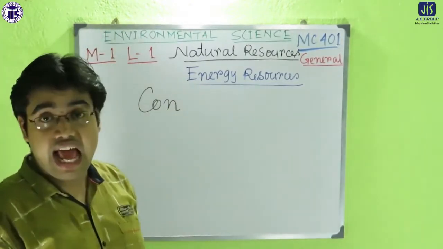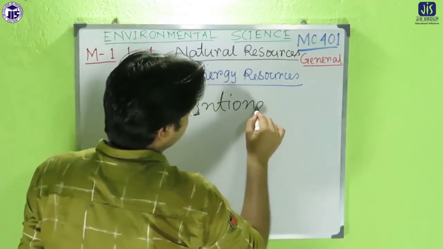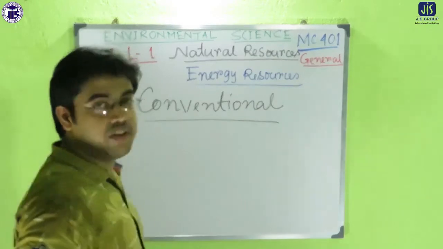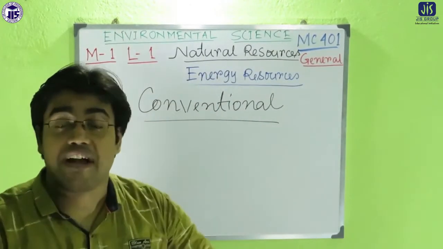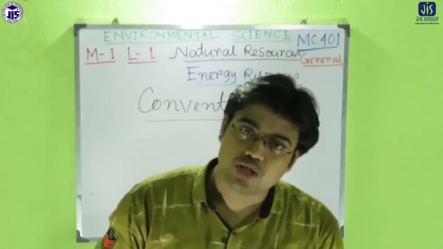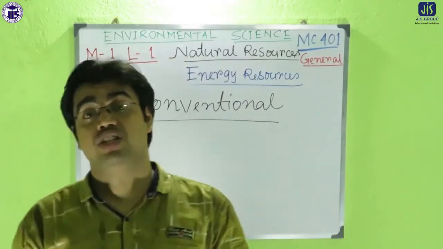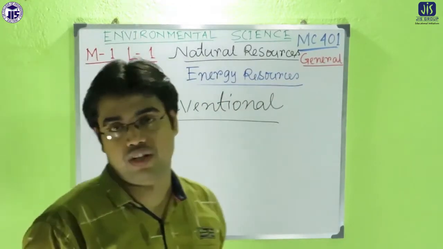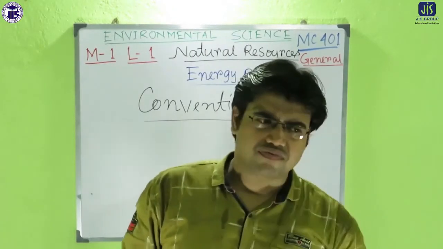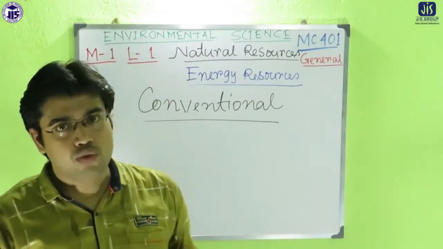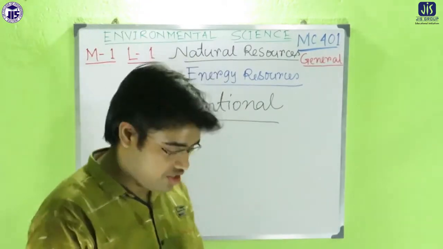So conventional and non-conventional source of energy means, first one is the conventional source of energy. What is the conventional source of energy? Conventional source of energy means the traditional way. That means the energy sources which we are using traditionally, year after year. For a common example, you know, that is the fossil fuel. Fossil fuels we are using regularly, traditionally. So that's why it is called the conventional source of energy.